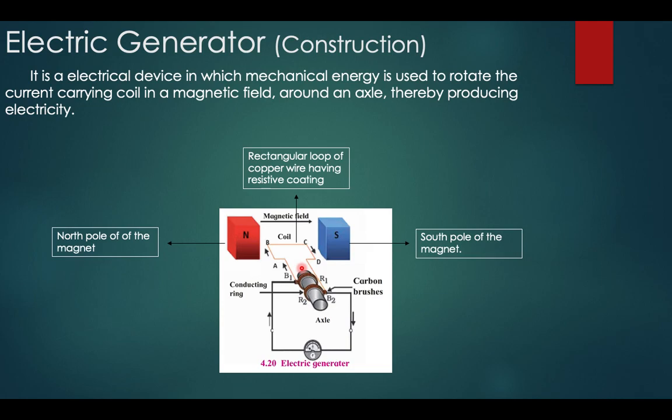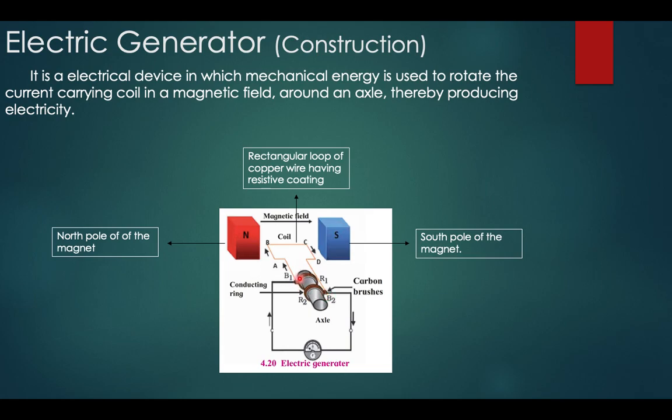Now, the generator. We have seen that the motor consists of a split ring. Now in the generator we have no split rings, we have two separate rings. The ends of the coil, that is branch AB, is connected to the carbon brush B1, and the branch CD is connected to the carbon brush B2.